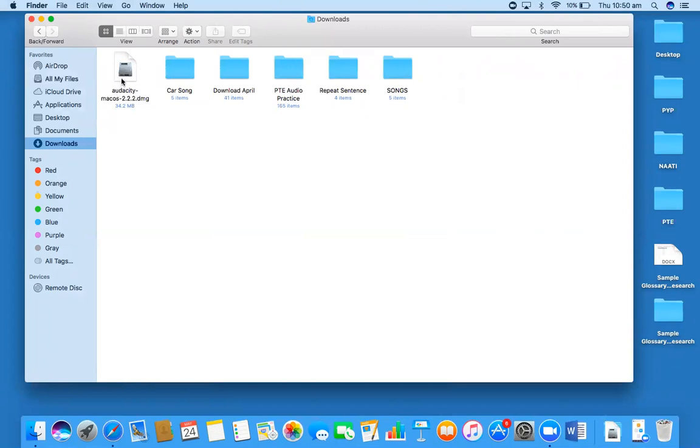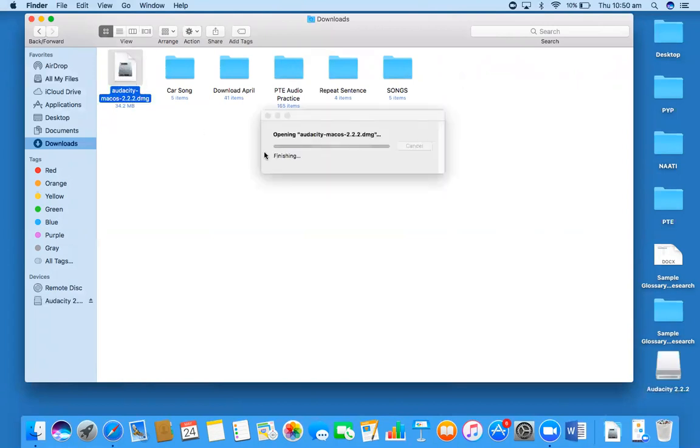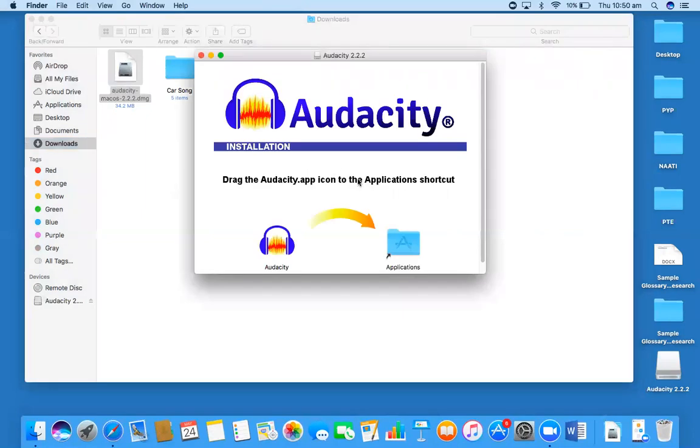Now double click on it, then it will show you a message window with some installation instructions. You can see the audacity.app icon and the application folder.